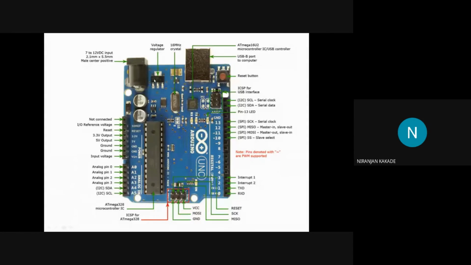What the voltage regulator does is regulate the voltage throughout the Arduino. You can see over here that there are certain pins known as power pins. These consist of a 3.3 volt pin, a 5 volt pin, two ground pins, and the V-in pin.